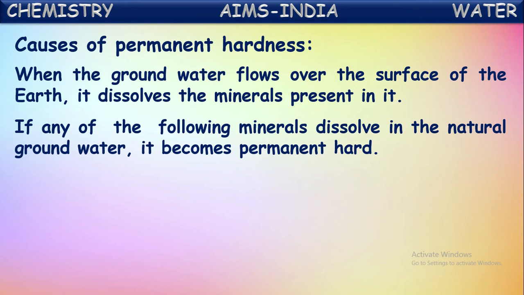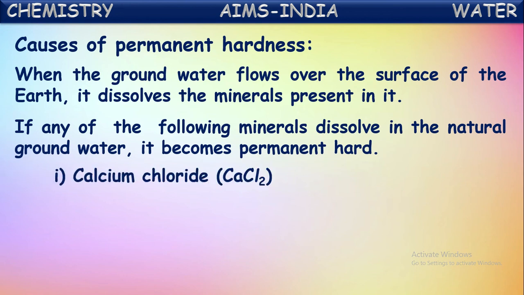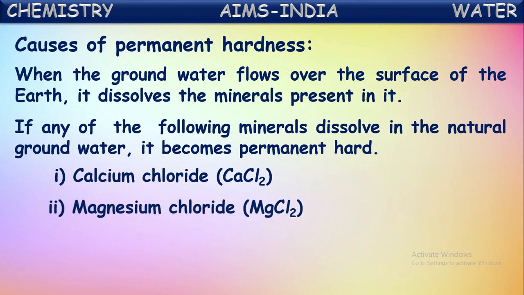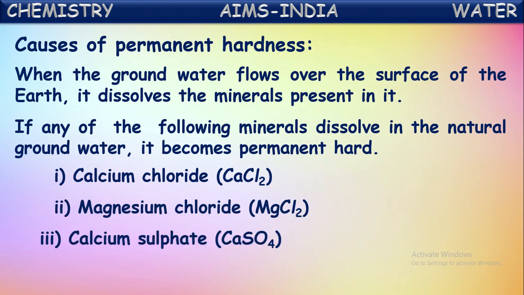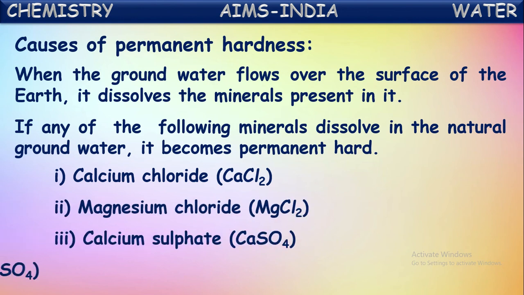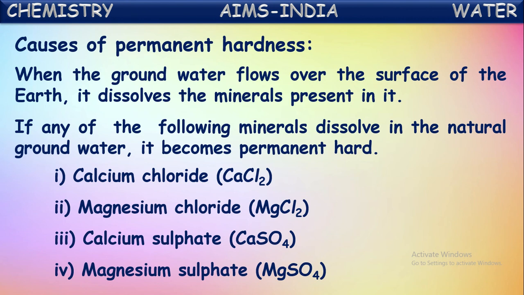Let us see what are those minerals or chemicals by the dissolution of which water becomes permanently hard. Those are calcium chloride, magnesium chloride, calcium sulfate, and magnesium sulfate. So, by the dissolution of either of these salts or minerals into the water, the water becomes permanently hard water. Then it won't give lather with the soap solution.